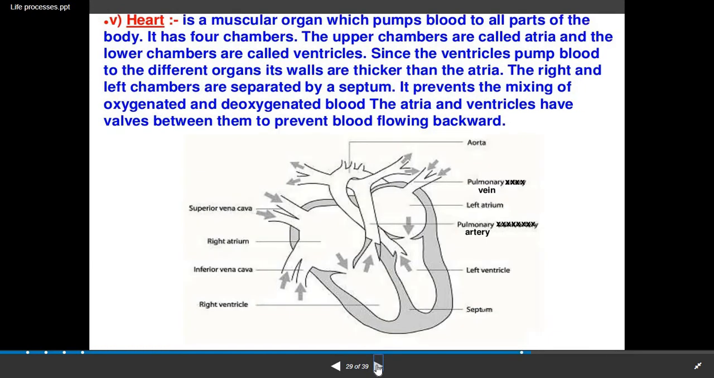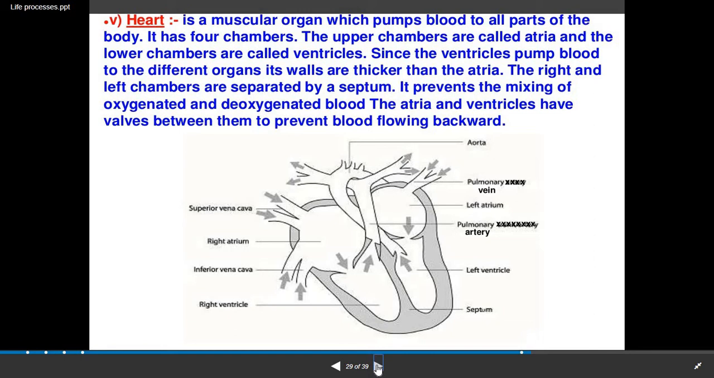Now next is the heart. Our human heart is a four-chambered heart and its size is about a closed fist. Closed fist means whenever you close all your fingers including the thumb, whatever the size is, that is the closed fist. The size of the heart is compared to a closed fist. It is a muscular organ which pumps blood to all the parts of the body.